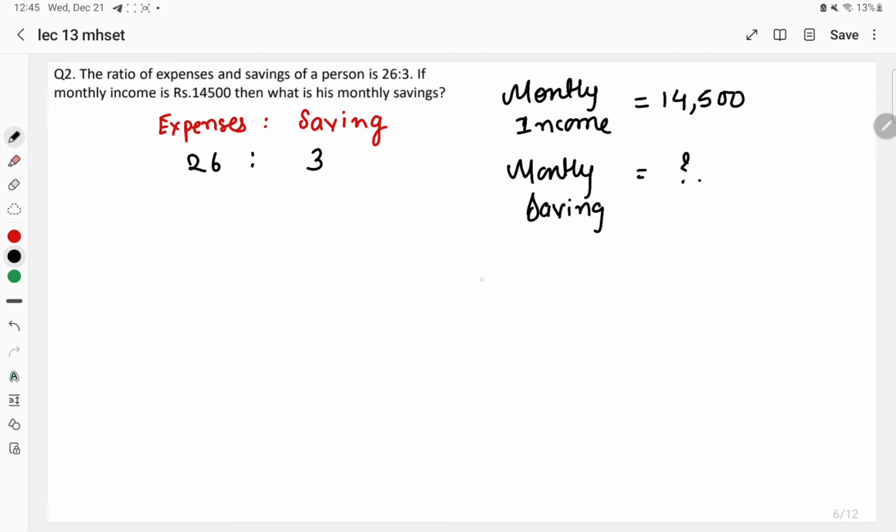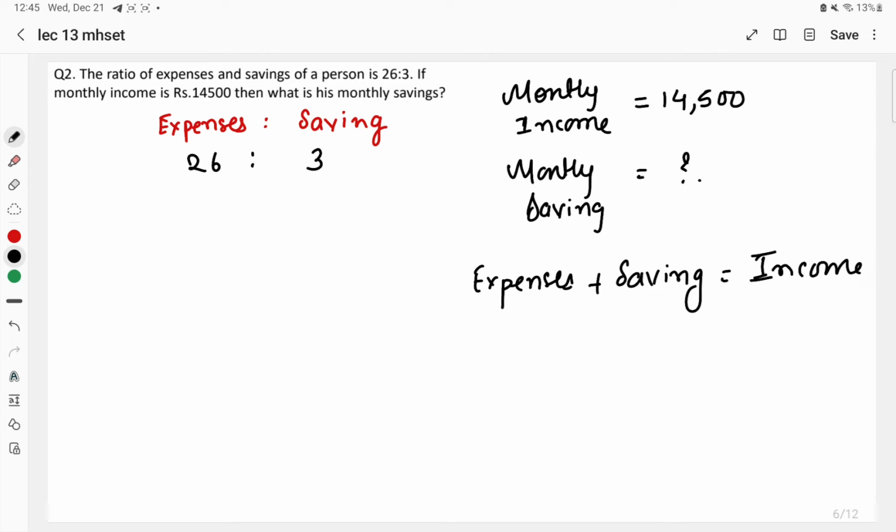So expenses and savings, when we add up together, we are going to get the total income. Whatever the money is coming in the pocket, either it is going to be spent out, or it can be saved.